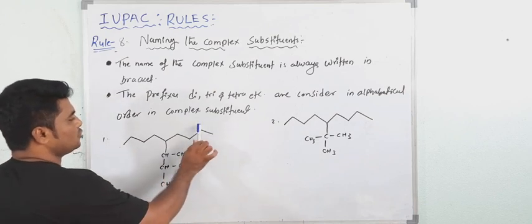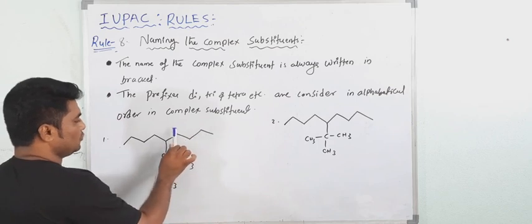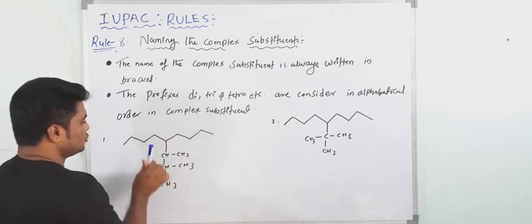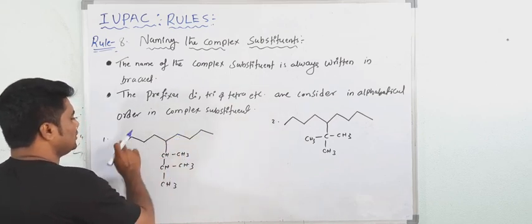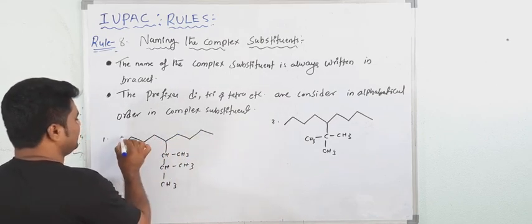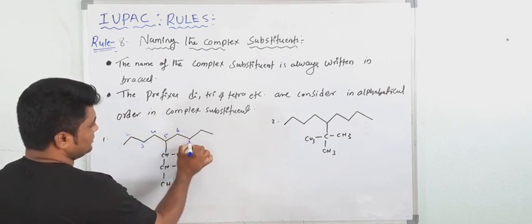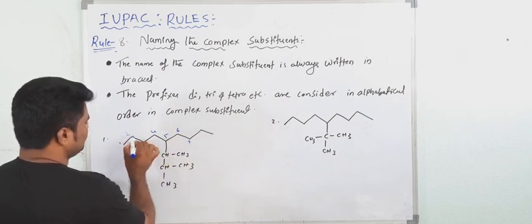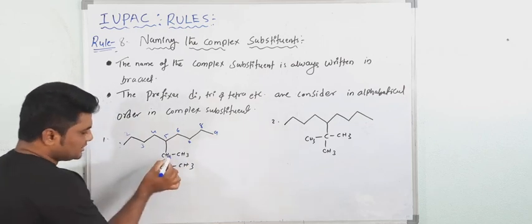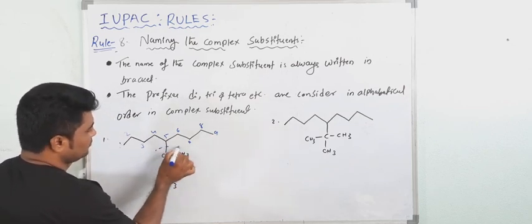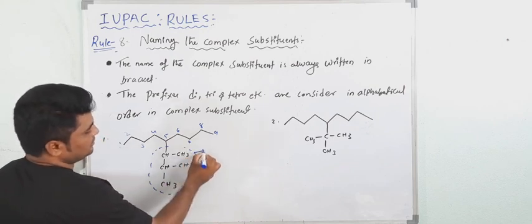See here, 1, 2, 3, 4, 5, 6, 7, 8, 9. And 1, 2, 3, 4, 5, 6, 7, 8. So 9 is the parent chain. Now give the numbering 1, 2, 3, 4, 5, then 5, 6, 7, and 1, 2, 3, 4, 5, 6, 7, 8, 9. Now this is what? A big group. This is a complex,